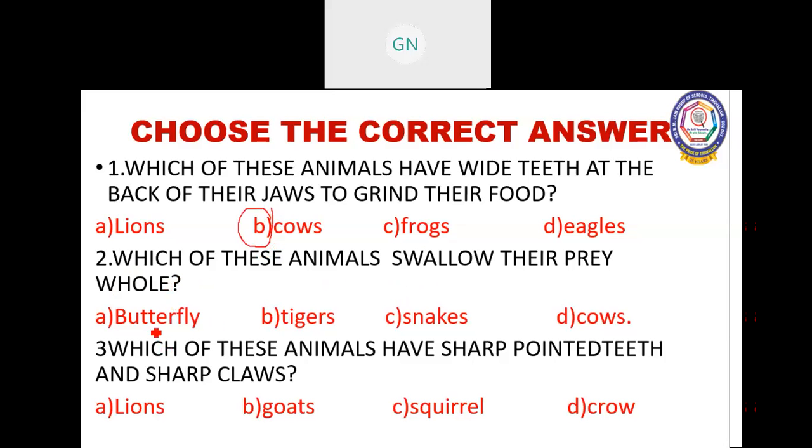Butterfly, it has a small, special mouth part to suck the nectar. Tiger, sharp teeth. Snakes will swallow whole food. Snake is the answer. Next. Which of these animals have sharp pointed teeth and sharp claws? Yes, it is lion. So it tears the flesh.